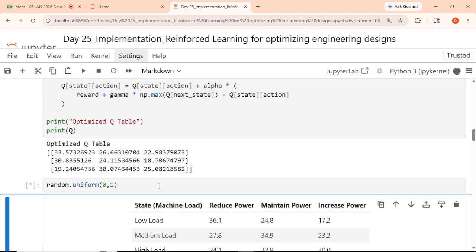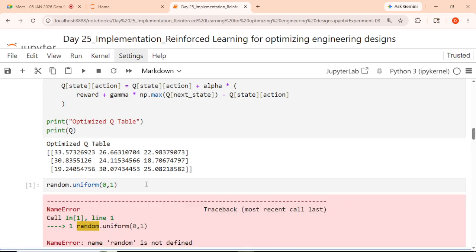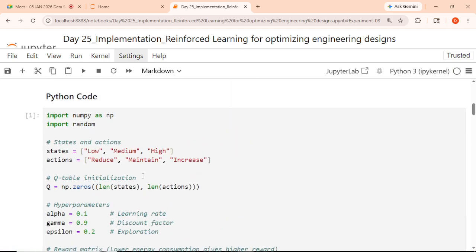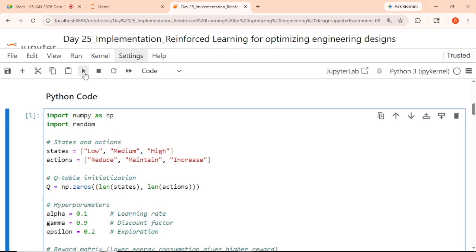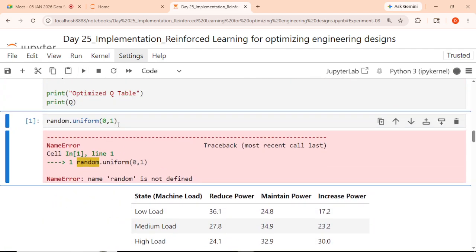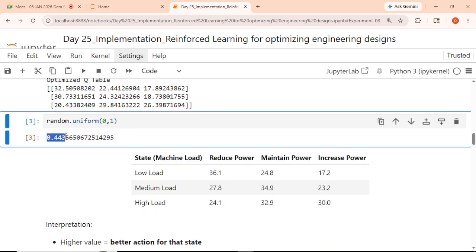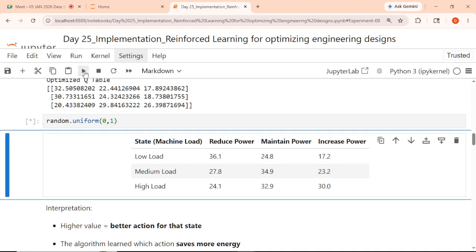Random.uniform(0, 1). It says random is not defined. I hope we need to import random. Fine. So it will give you the uniform value between 0 and 1, so you will get any value in the range of 0 to 1. The number is randomly selected in the range of 0, 1.